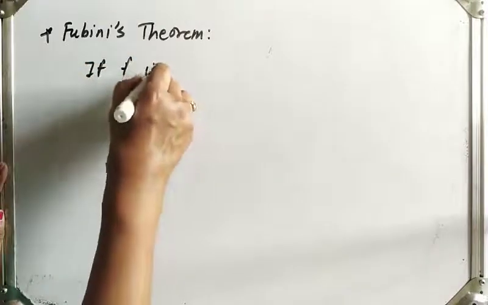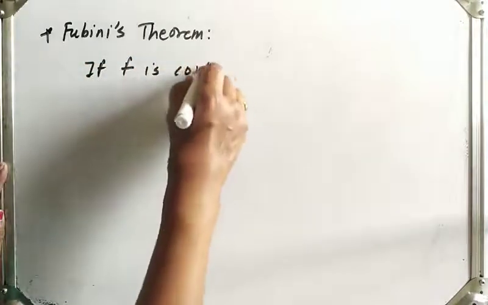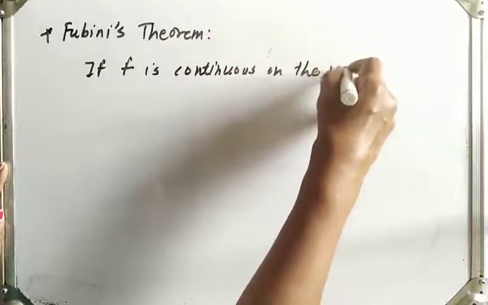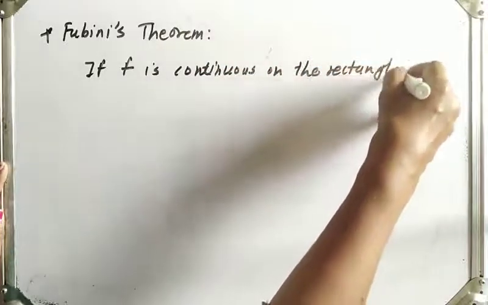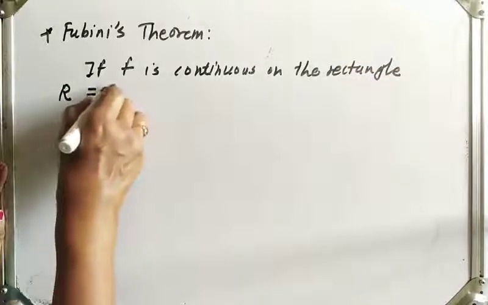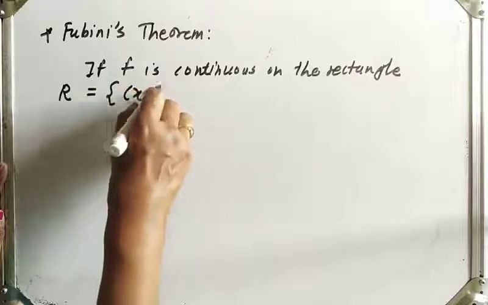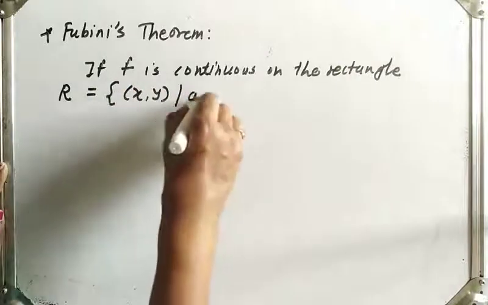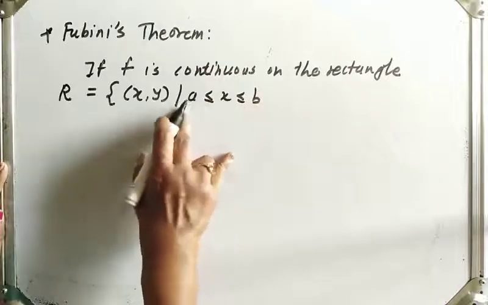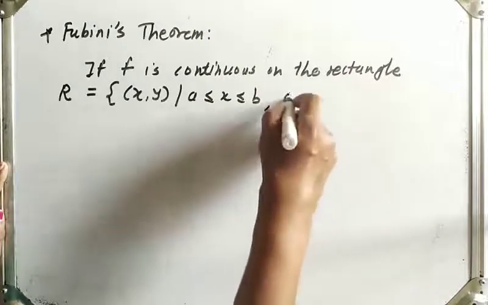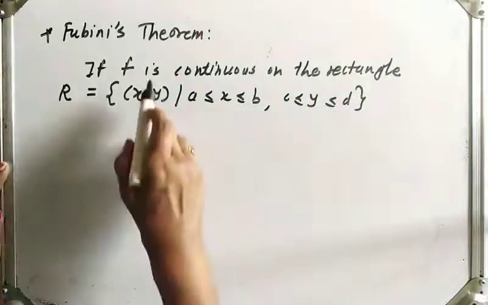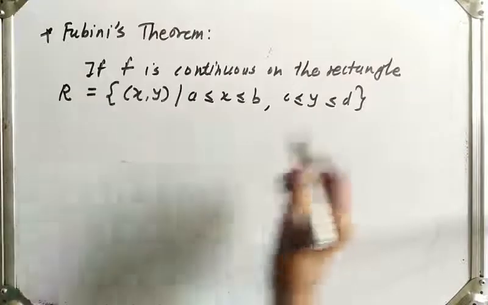If f is a function that is continuous on the rectangle R equal to the set of x y where a less than or equal to x less than or equal to b, c less than or equal to y less than or equal to d, meaning x varies from a to b and y varies from c to d, and the function is defined and continuous on R,